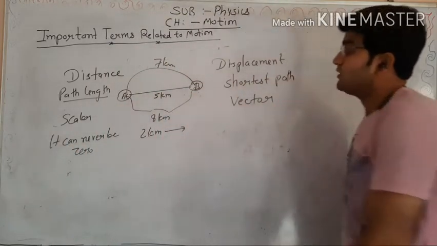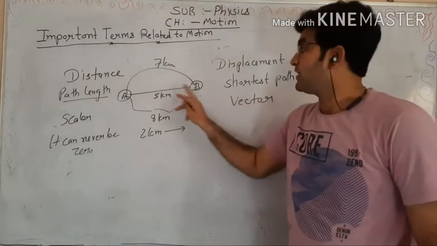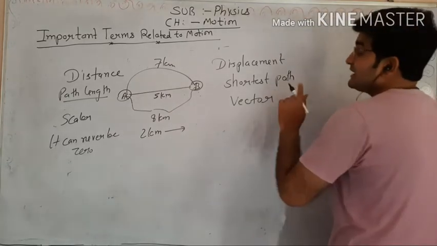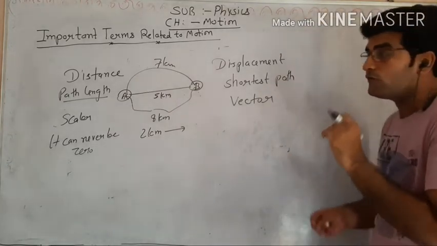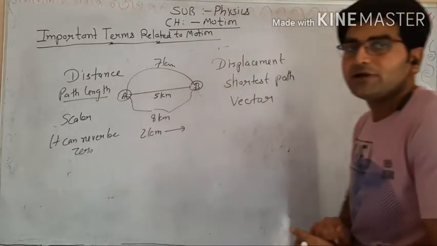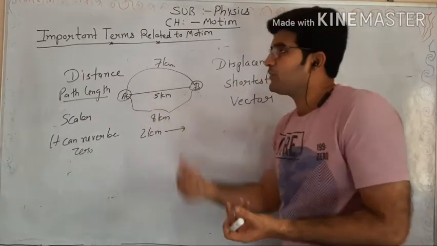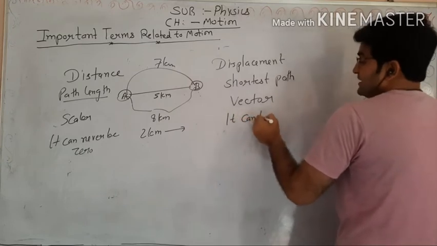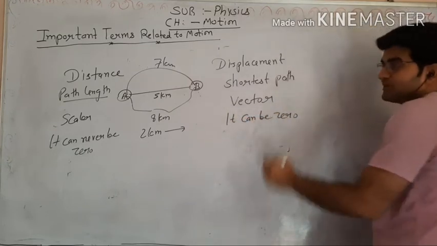But when we talk about displacement, someone travels from A to B, and again from B to A. So now displacement is 0, because displacement is always measured from the initial point, and there is no distance from the initial point. That's why displacement will be 0. So we can say it can be 0 on that basis.